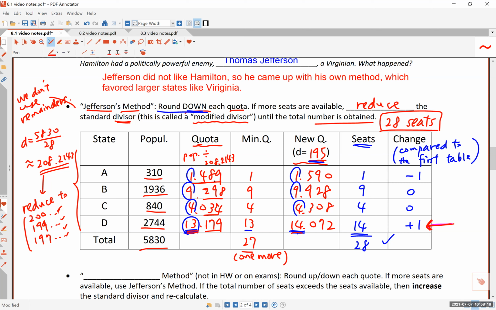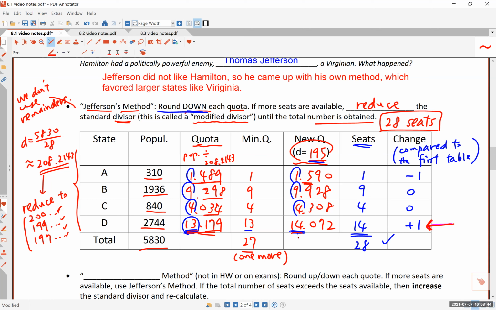Look at these numbers. 1.489 didn't change much, it's only 1.590. Larger numbers are influenced or affected much more by change in the divisor. Jefferson, as an expert in mathematics as well as politics, knew exactly what would happen with this kind of method. So he proposed this method, which today is known as Jefferson's method.